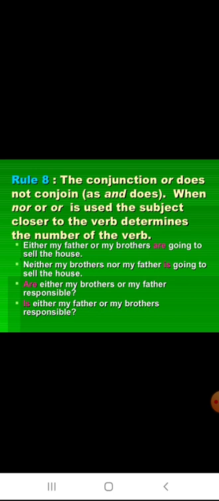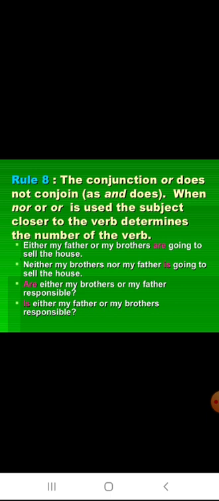Rule 8. The conjunction or does not conjoin as and does. When nor or or is used, the subject closer to the verb determines the number of the verb. Either my father or my brothers are going to sell the house. Here the conjunction or does not conjoin as and does. Neither my brothers nor my father is going to sell the house.